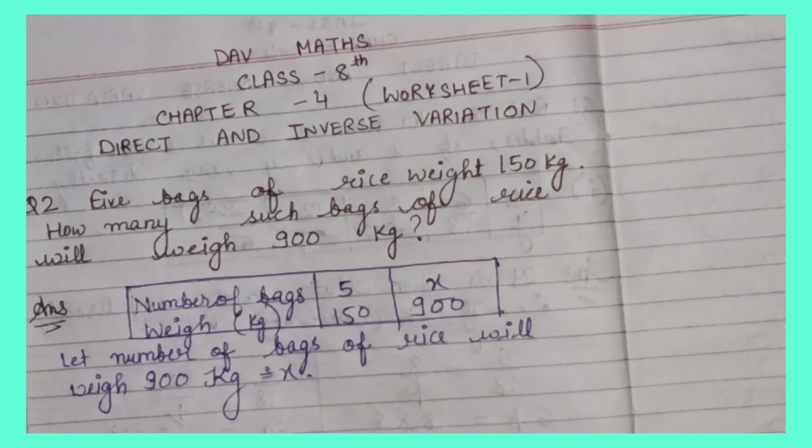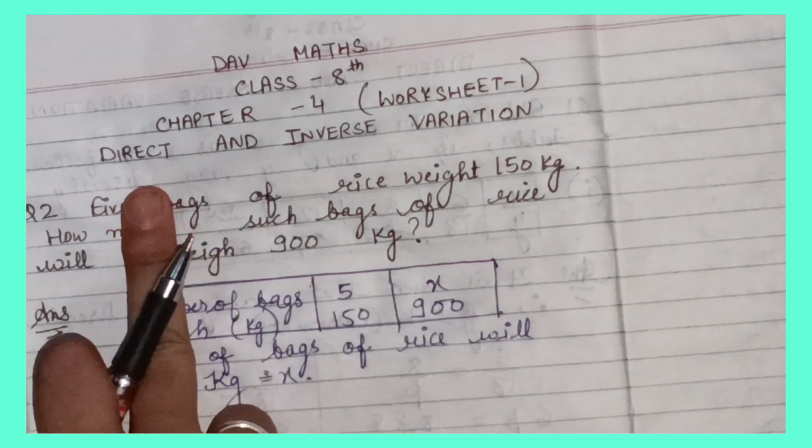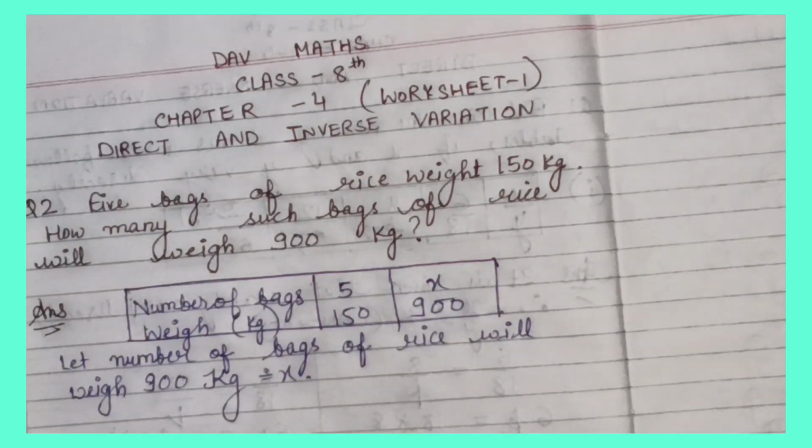Welcome young learners, let's begin our exciting math journey with the second question of worksheet 1 of chapter 4, DAV Maths class 8th, and our chapter name is direct and inverse variation.